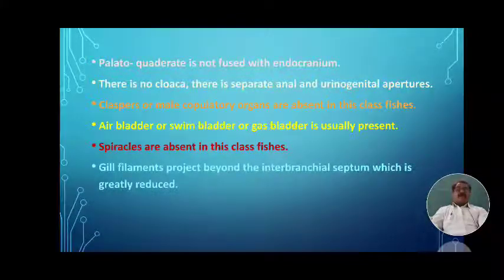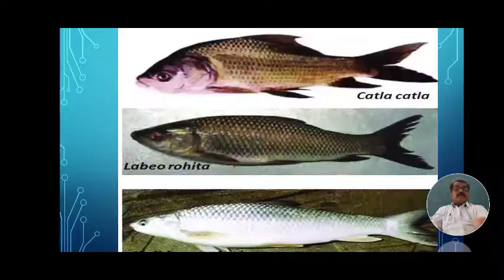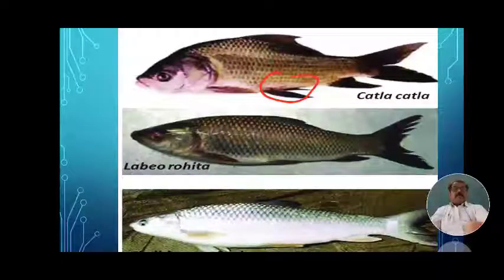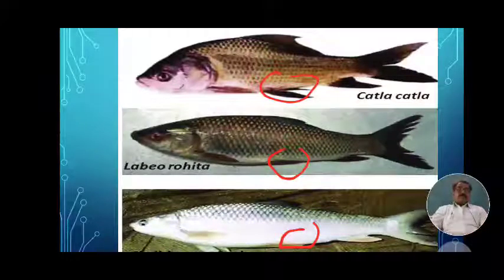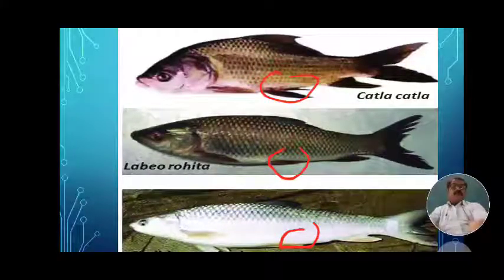Then another important character: the palatoquadrate is not fused with the endocranium. There is no cloaca. There is a separate anal and urogenital aperture. Again, in these fishes, in catla, labio and Sirana mrigal, three separate openings are present. One opening just behind the pelvic fin is called the anal opening.